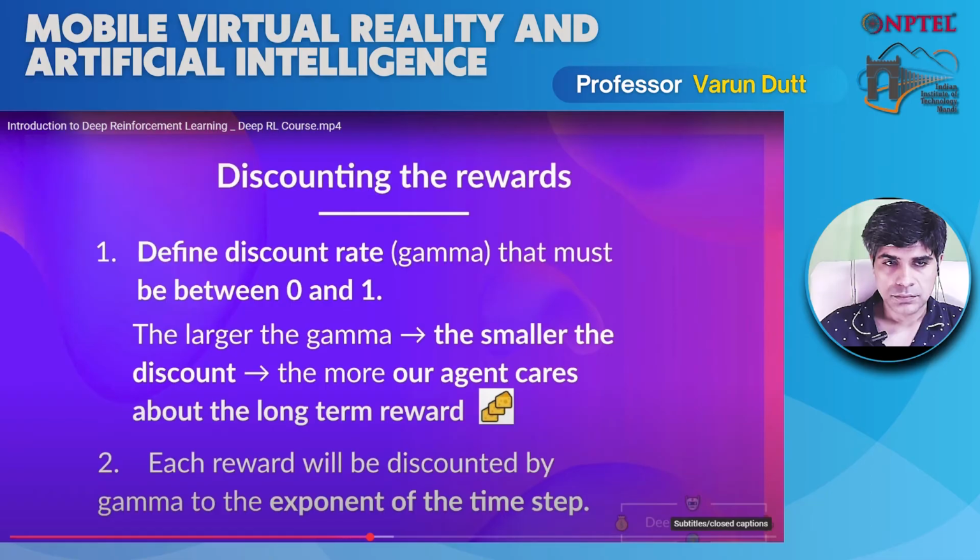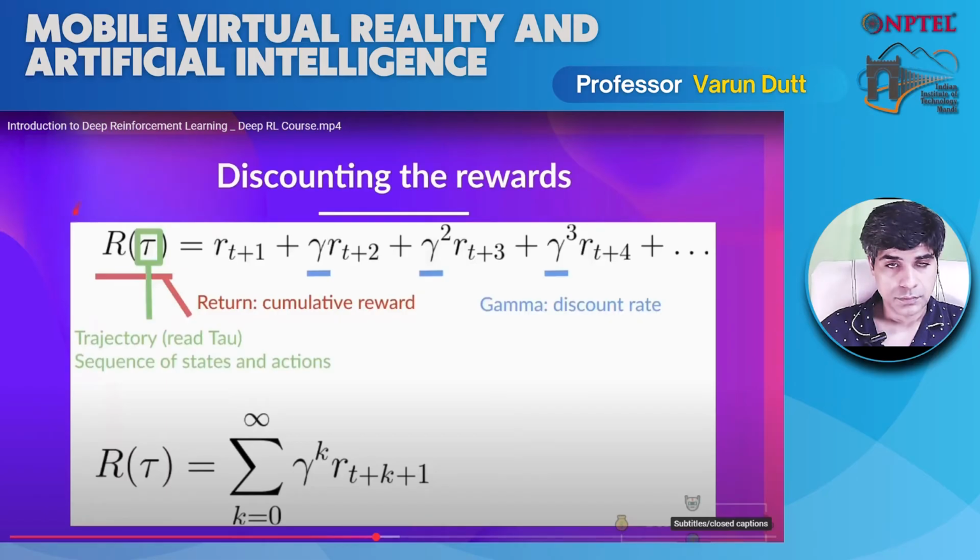Then the second step is that each reward will be discounted by gamma to the exponent of the time step. So to better understand that, let's take the formula. What we see here is the expected cumulative reward. It's the sum of the rewards discounted by gamma to the exponent of the time step.